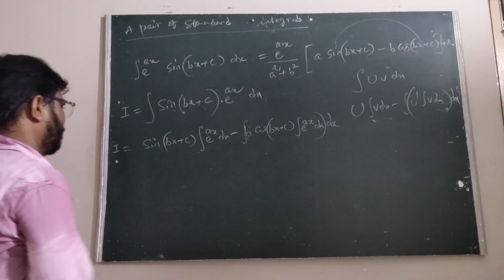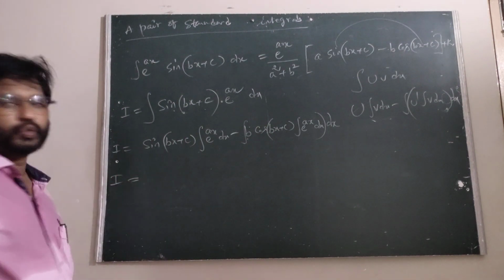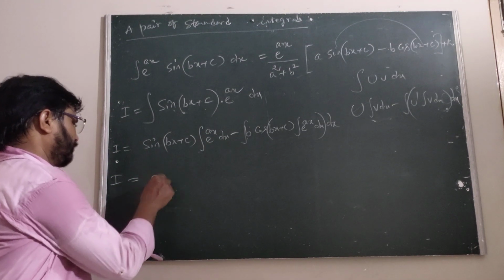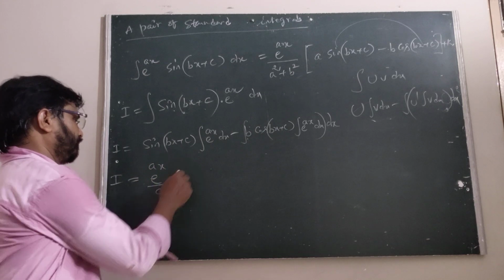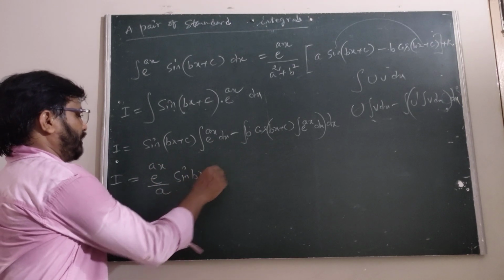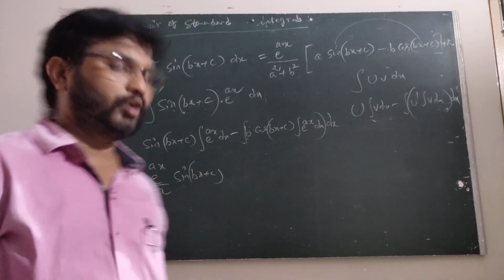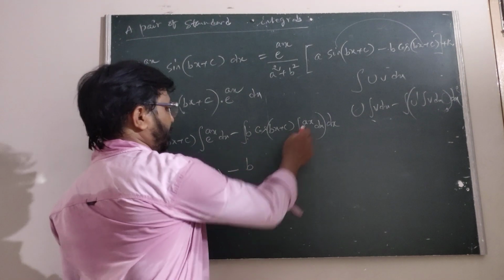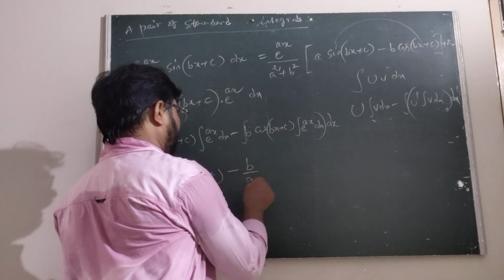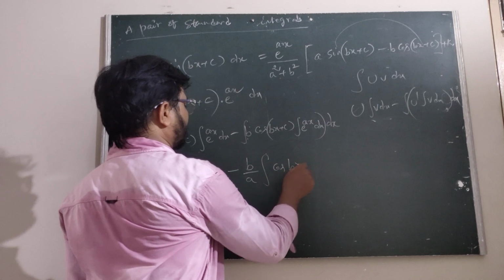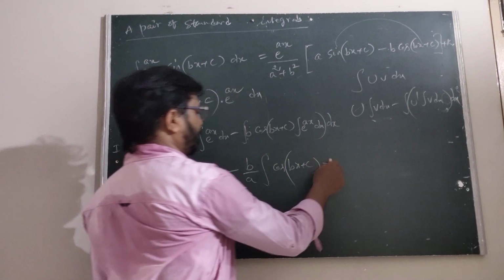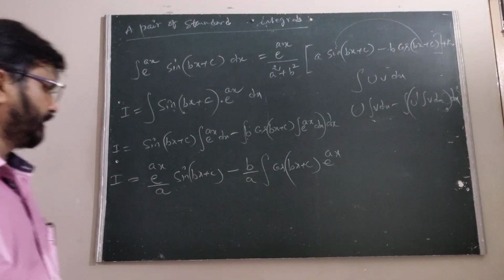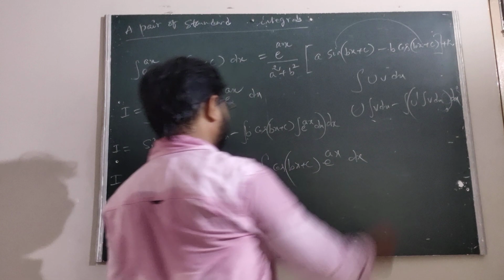Now we are taking here I equals the integral of e power ax, which is e power ax by a, times sine of bx plus c. Now here this is minus of b, the integral of e power ax is e power ax by a, times cos of bx plus c. We can write the 1 by a before the integral, whole of dx.